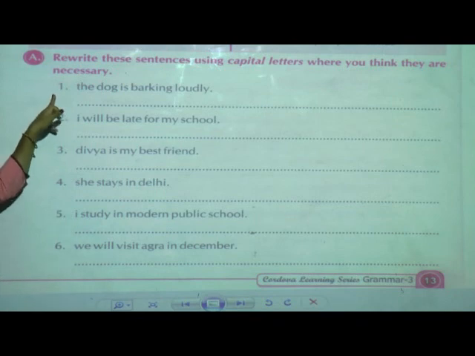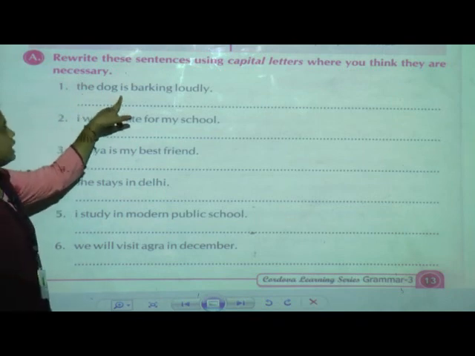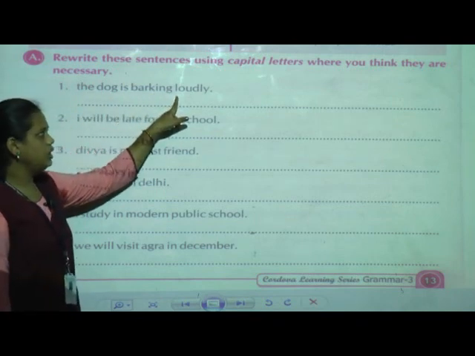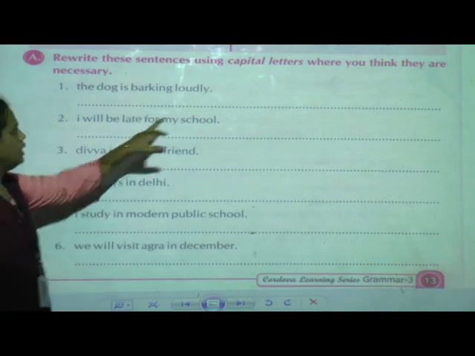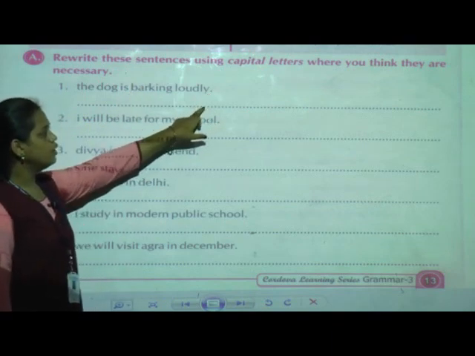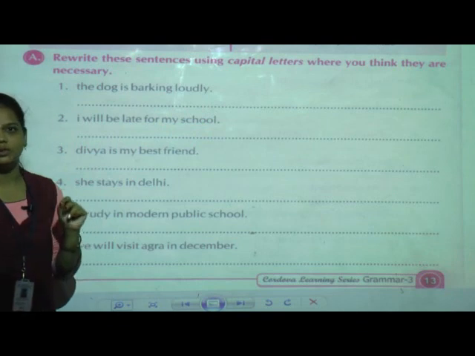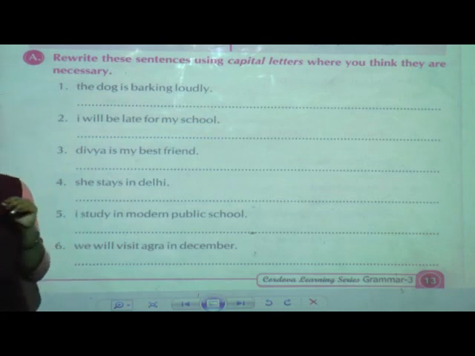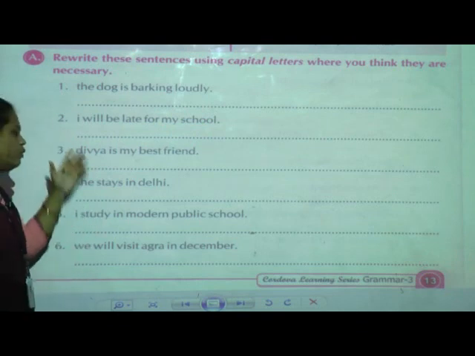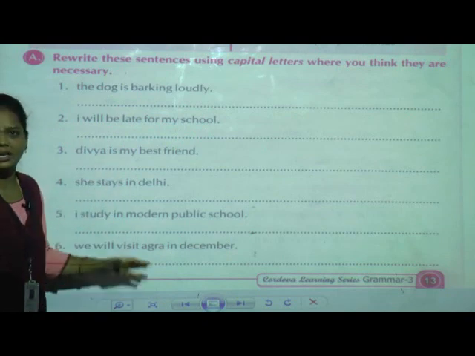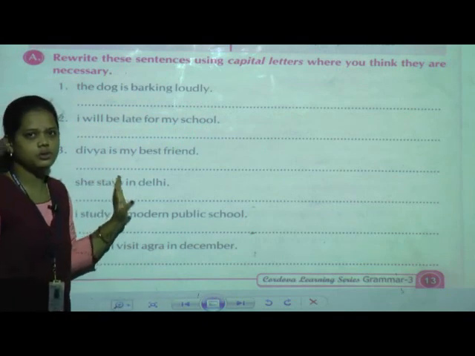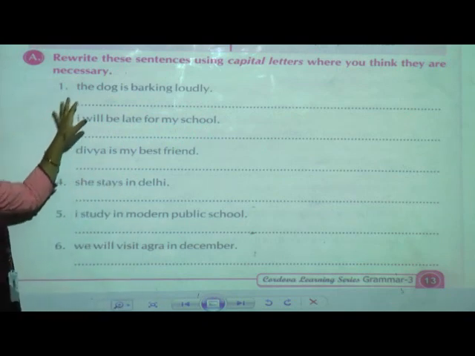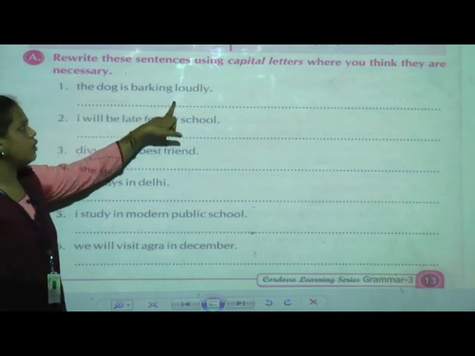Now here, first one: the dog is barking loudly. Now already it has given the full stop. I have told you, after ending the sentence we have to give the full stop. But before that, we are going to see where we use the capital letters. Okay. Now here the dog is barking loudly.